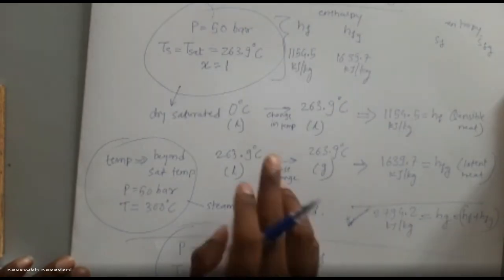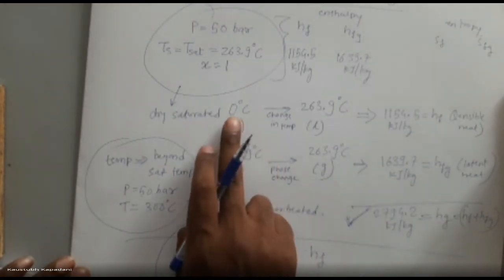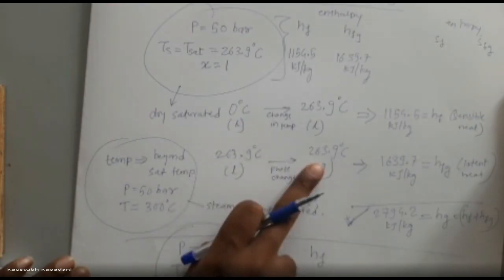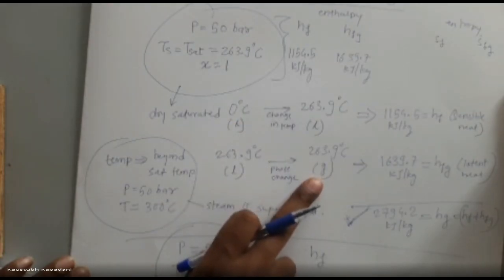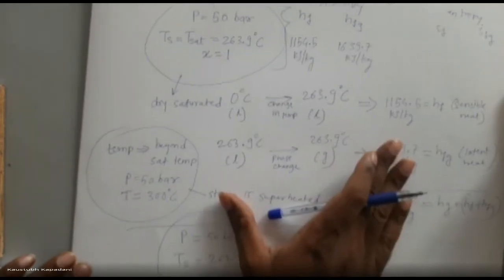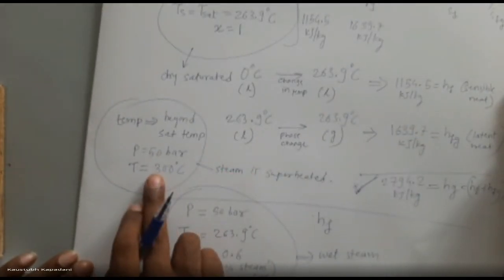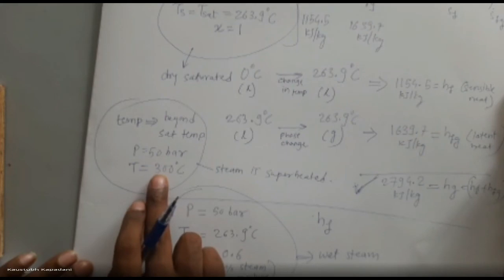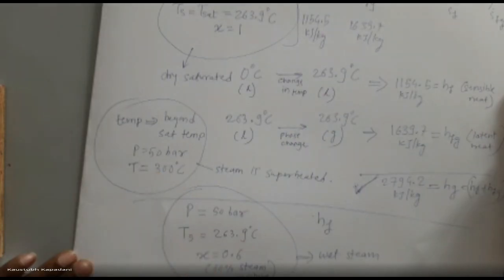If we increase temperature from 0 to the boiling point gas, we have to provide Hf plus Hfg. And if you want to increase up to 300 degrees Celsius, then we have to provide Hf plus Hfg plus extra heat to reach this temperature. That example I will show you.